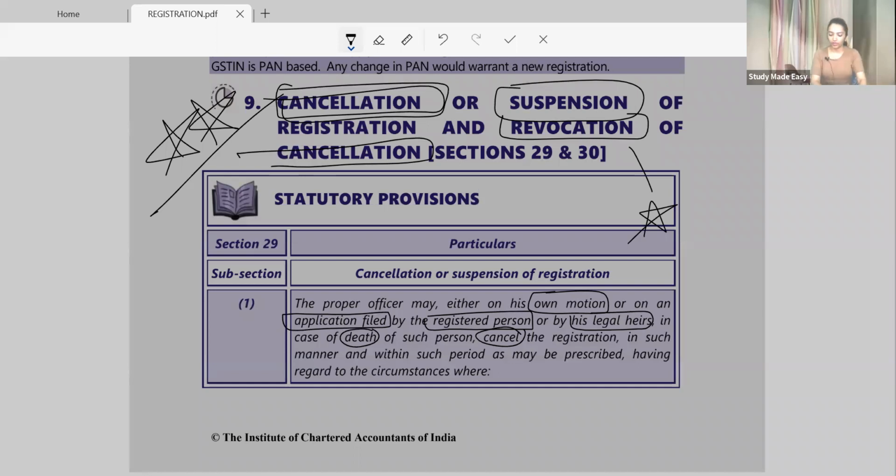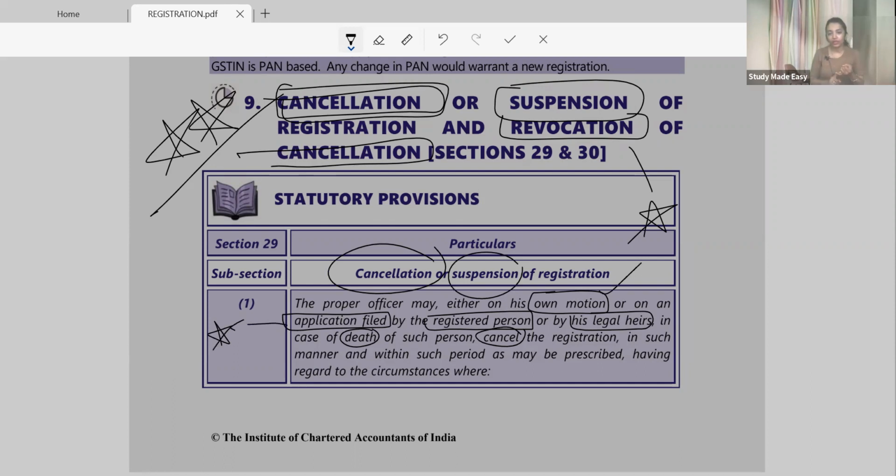So now, what about cancellation or suspension? In both cases, either they will choose to cancel your registration or they can suspend your registration. So the proper officer may act either on his own motion or on an application filed by the registered person. Ma'am, why would the registered person file the application?